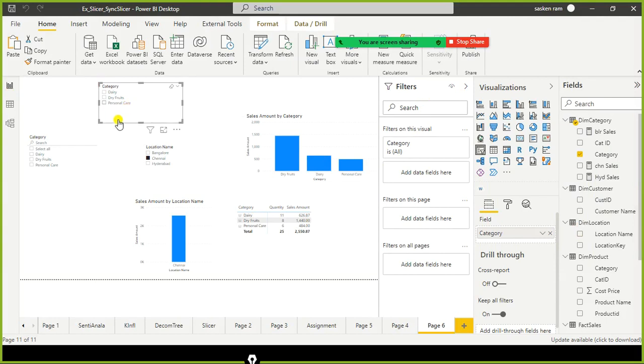The next one is, it's already 7:06. Tomorrow we'll continue with the other types of slicers, date slicer, number slicer, hierarchy slicer, and so on. Then we will continue with the different types of filters that are available, followed by drill through, and then the key influencer and decomposition tree visuals. We'll continue the rest of the topics.